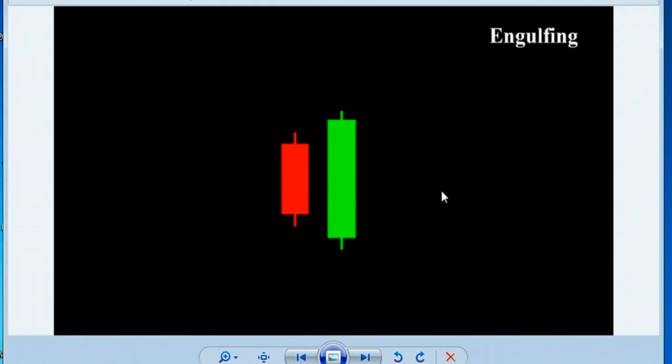It is not enough to only identify this pattern, but it is most important to know how to trade with this pattern. So I will show you an example of how to trade with this pattern. Let me open the chart.